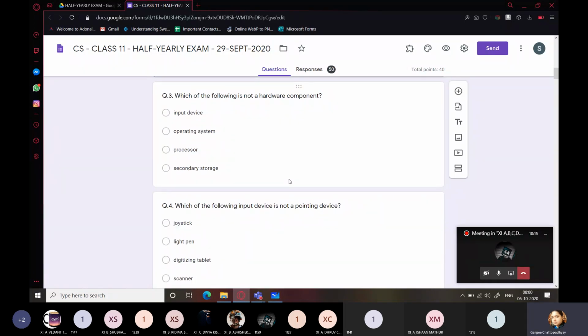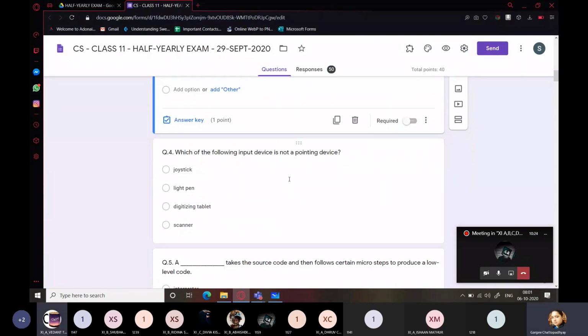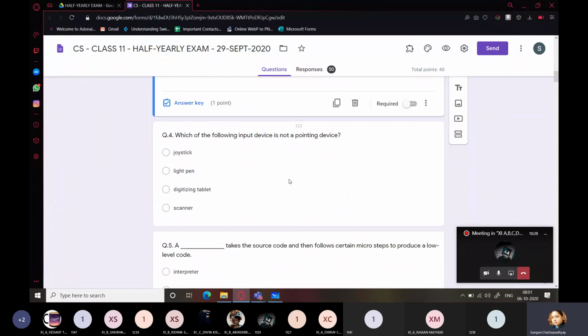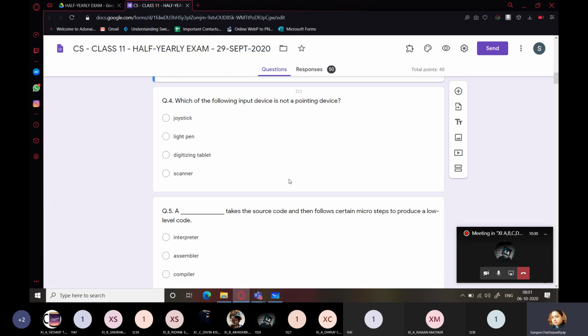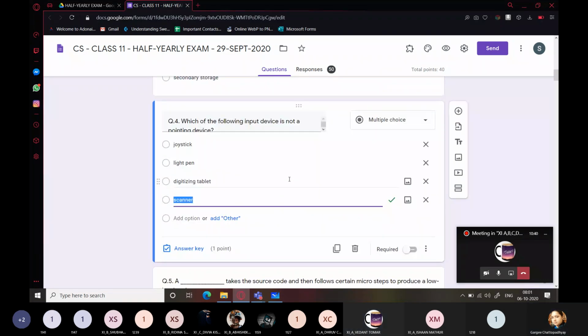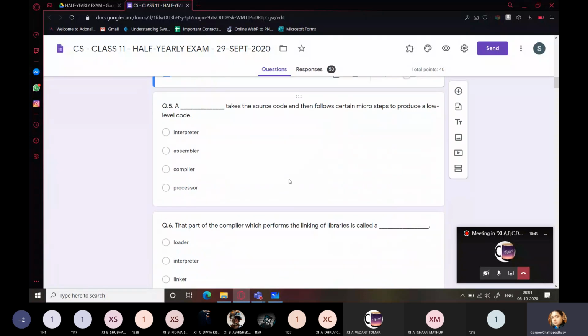Tell me the answer for the third one. Which of the following is not a hardware component? Operating system. Yes, correct answer. You can check your answer here. Which of the following input devices is not a pointing device? Scanner. Yes, it is scanner.